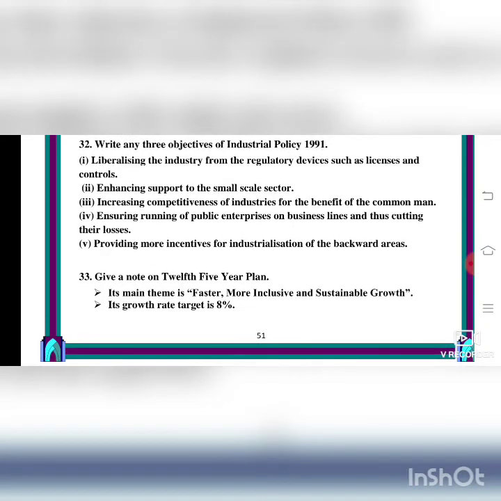Give a note on the 12th five-year plan. Its main theme is faster, more inclusive and sustainable growth. Its growth rate target is 8%. That is the main aim of the 12th five-year plan.